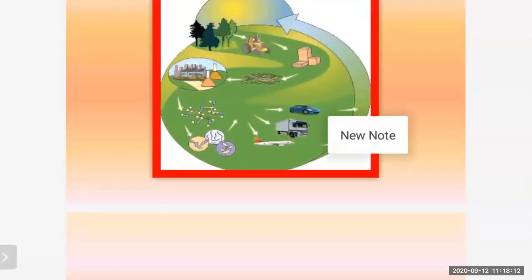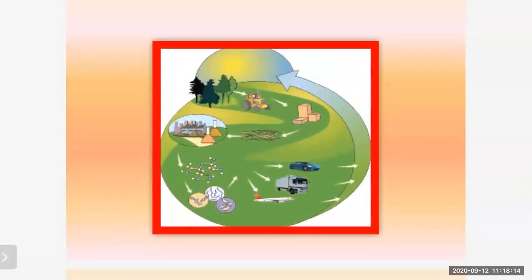Now next you can see biofuel. The next topic is about biofuel. Now you can see how the biofuel is produced. You can observe this picture. What is biofuel? Biofuel is nothing but an important renewable source of energy. These fuels are available in solid form, liquid form, as well as in gaseous form.